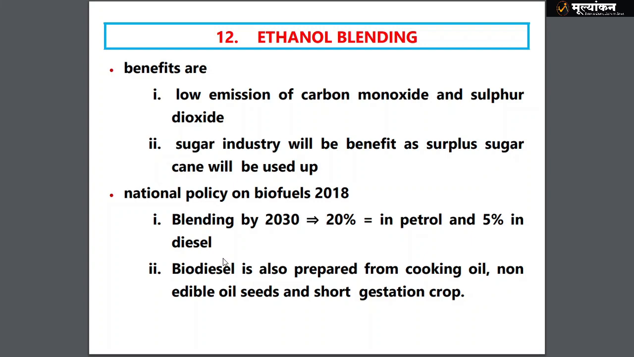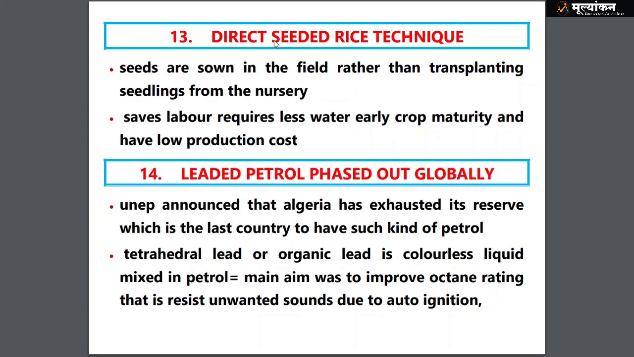And biodiesel is also prepared from used cooking oil, and you know all the 5 generations, so you can definitely know that non-edible oil, seeds and short gestation crops are used to prepare biodiesel. Then we have the direct seeded rice technique. Important: seeds are not sown as saplings but directly seeds are sown, so that more benefit is achieved, in terms of less water requirement, high crop maturity and low cost of production.